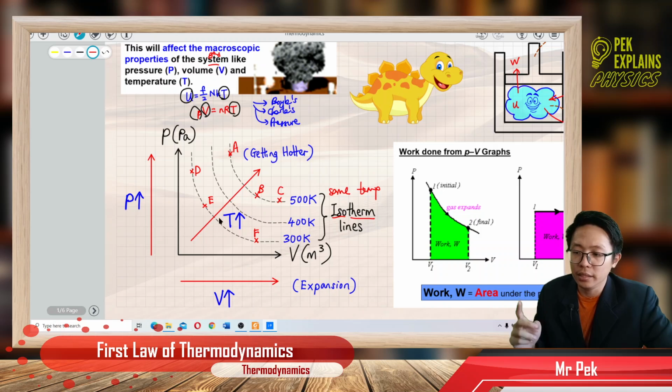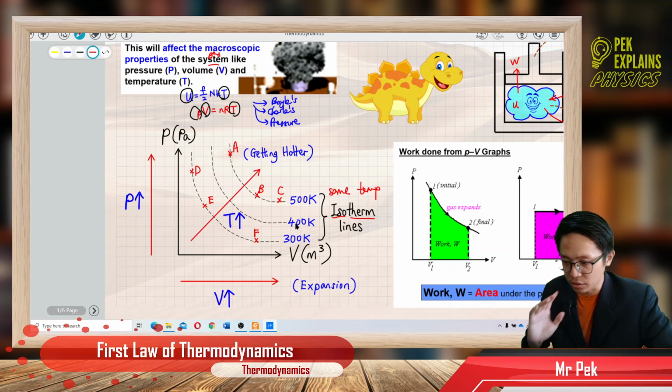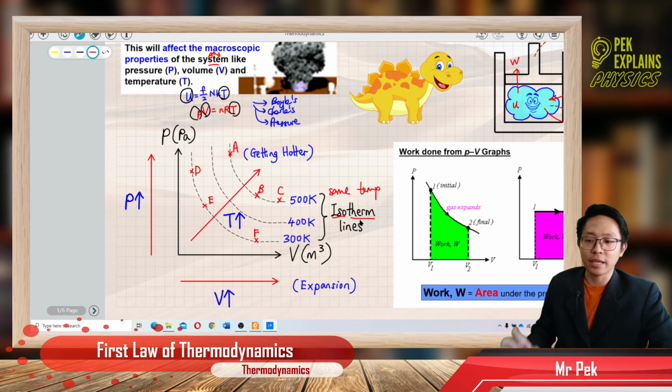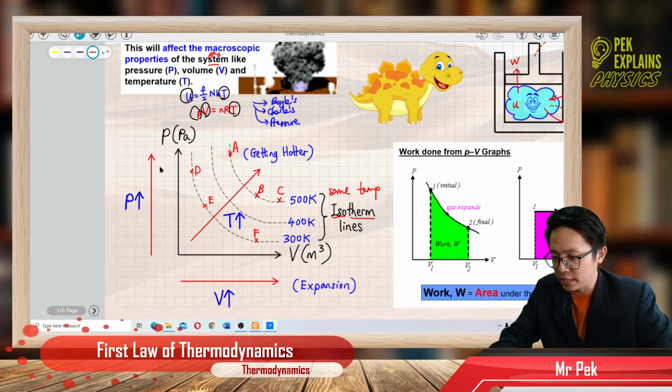Points D, E, and F all have the same temperature of 300 Kelvin. Points A, B, C all have the same temperature of 500 Kelvin. And all the points on the middle line have the same temperature of 400 Kelvin. So this is called isothermal lines, same temperature lines. This is very important.